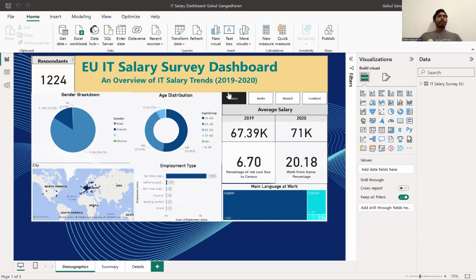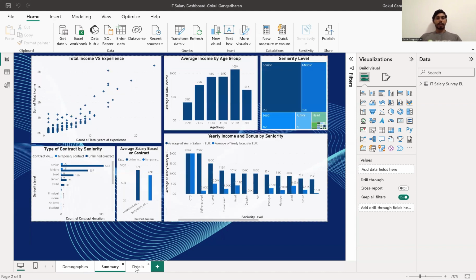Welcome to my dashboard on the IT salary survey of the European Union, which shows an overview of the IT salary trends in the years 2019 and 2020 in the European Union and also some cities in North America. I've divided my dashboard into three pages: first, the demographics page, then a summary page, and a details page.